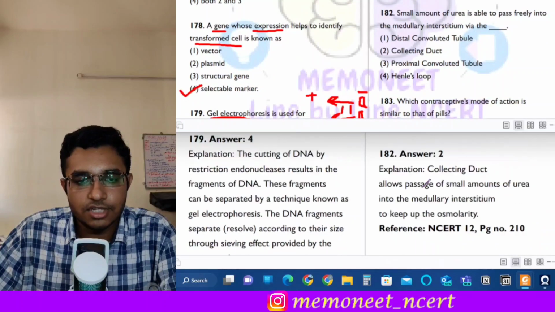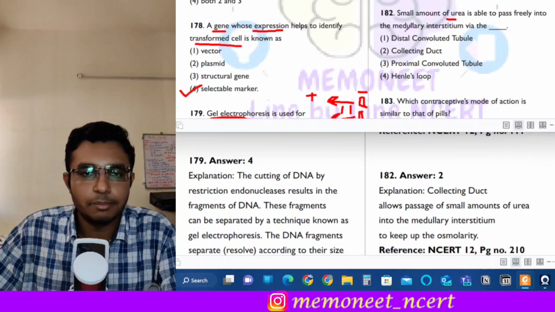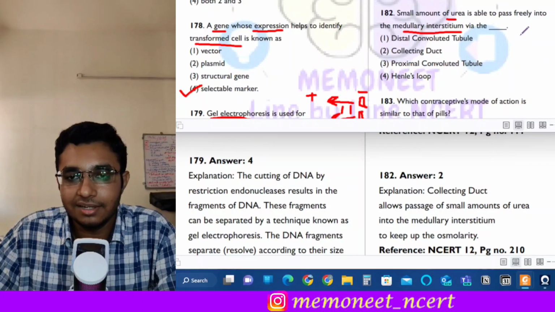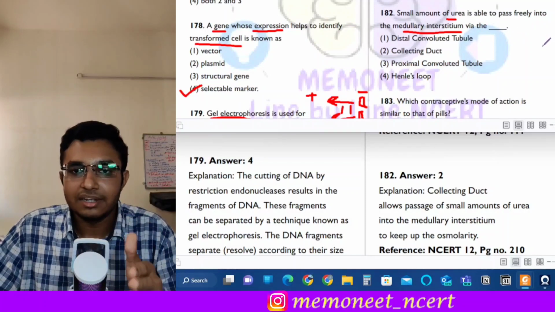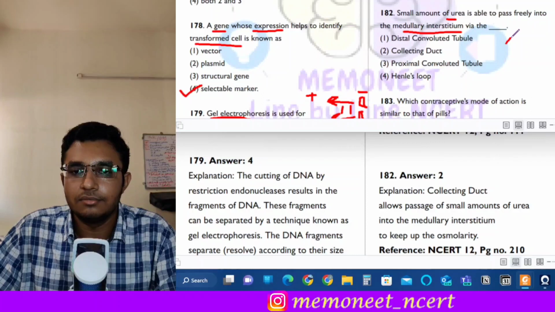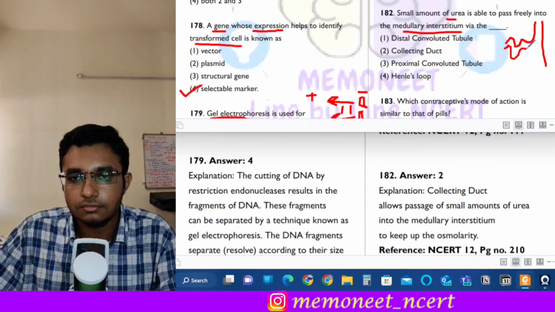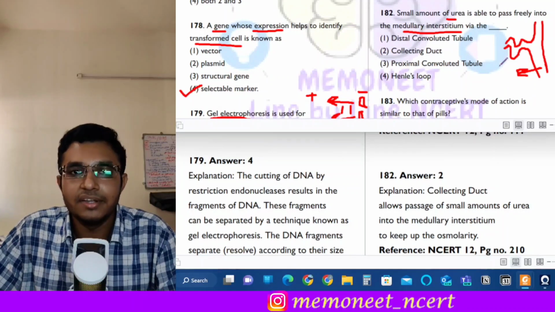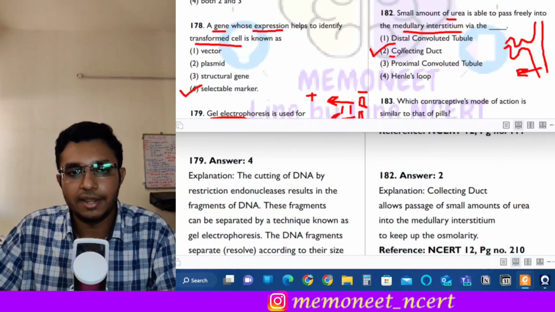The next question is question number 182. A small amount of urea is able to pass freely into the medullary interstitium via the dash, okay. So if you know that the collecting duct is permeable to urea, and urea passes from the collecting duct into the medullary interstitium, right? So see, if this is the distal convoluted tubule and it opens into the collecting duct, now the urea from the collecting duct passes into the medullary interstitium. So what will happen due to this? There will be a concentration gradient, okay, in the medullary interstitium. So the correct answer is option 2, collecting duct.